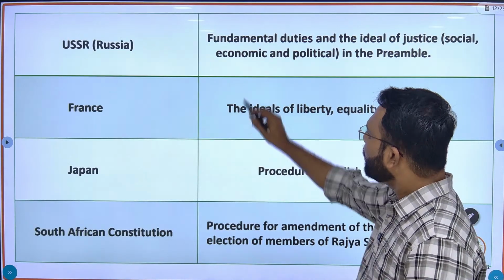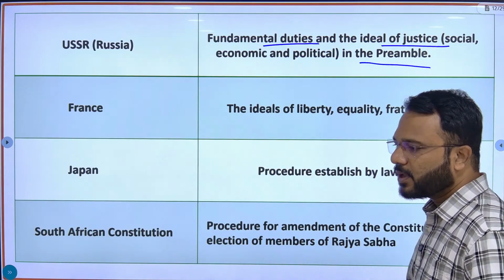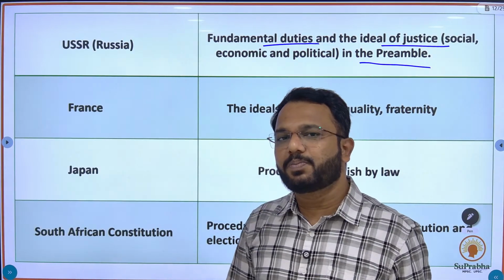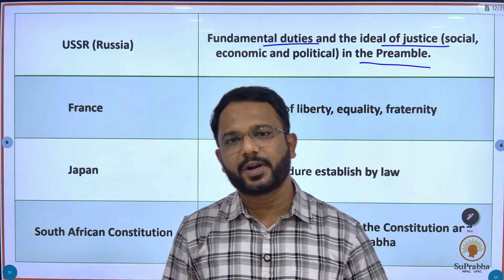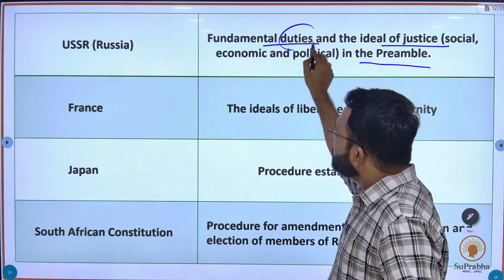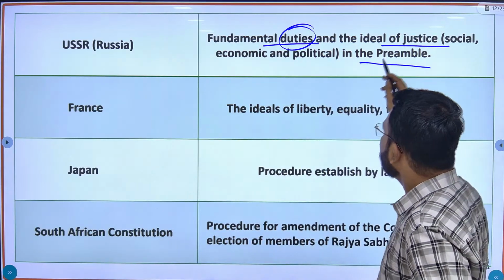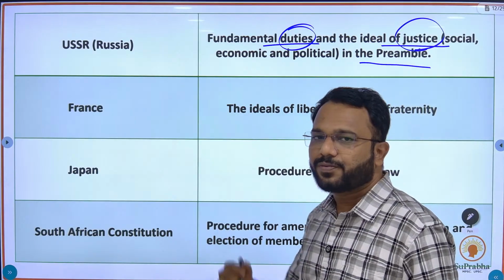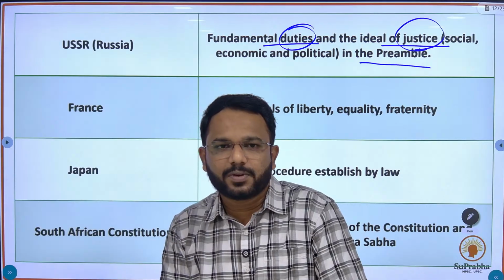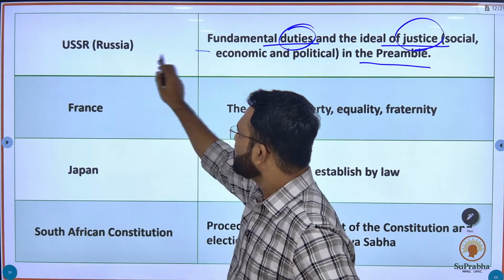From the USSR or Russia, fundamental duties and the ideals of justice in the preamble. Russia is known as the big brother of India in the geopolitical scenario. So what do big brothers do? They tell us our duties, or tell us work to do in our home. At the same time, they also serve justice to us. If we are involved in a fight outside our home, we usually call our elder brothers. So just remember, these are some tricks.